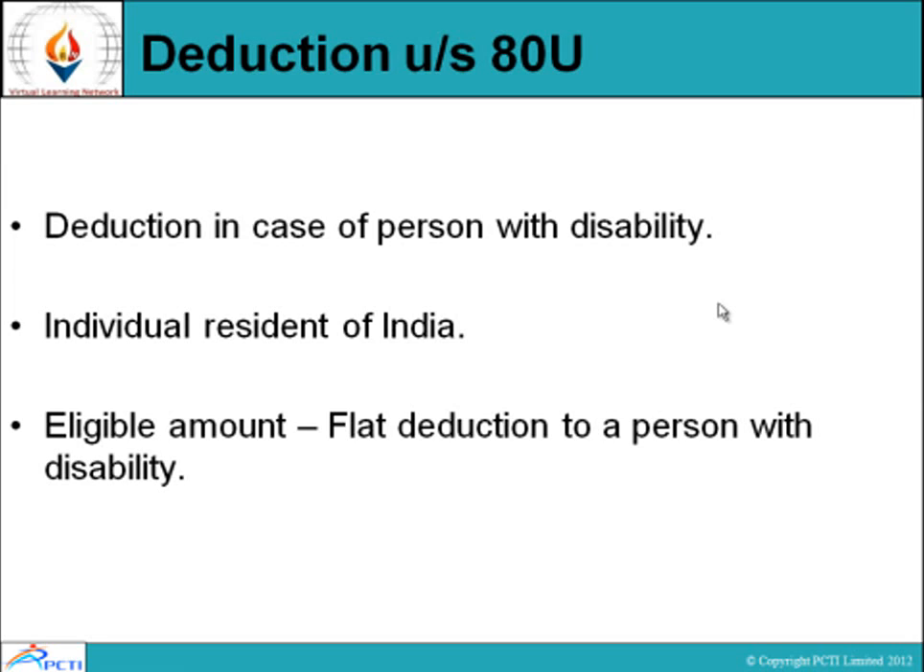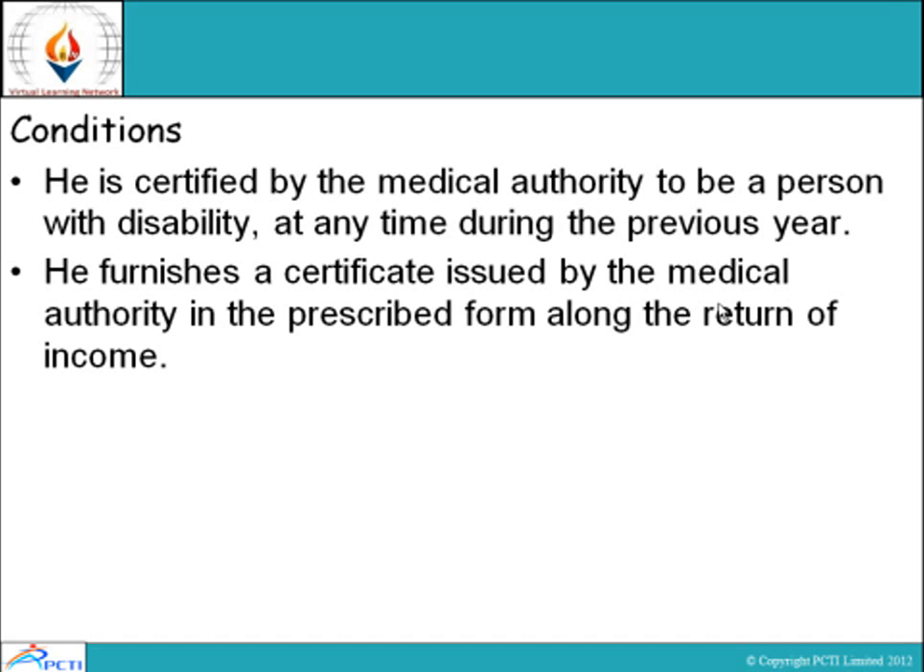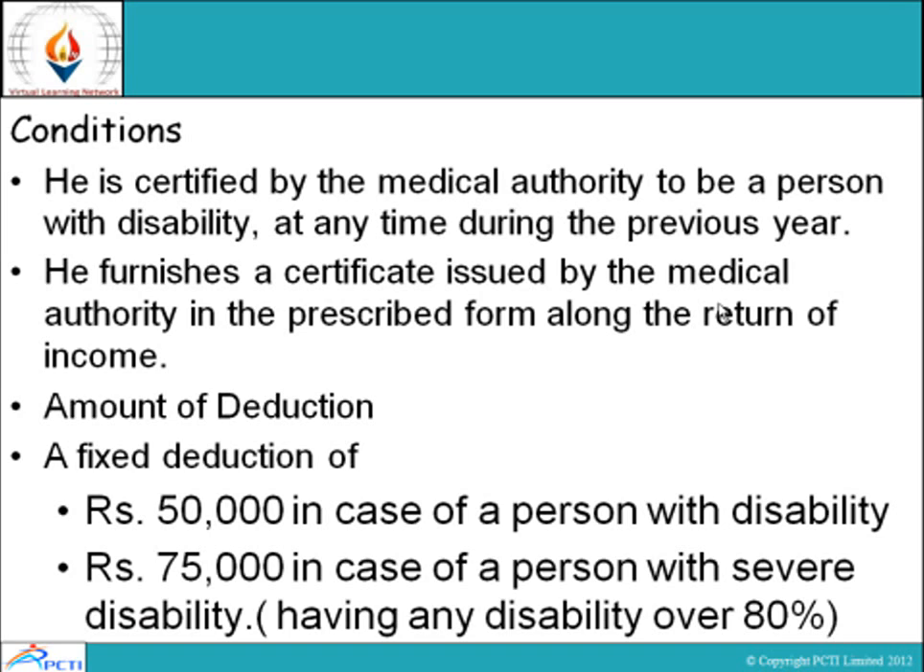And now deduction under section 80U, deduction in case of person with disability, applicable on individual residents of India. Eligible amount: flat deduction to a person with disability. Condition for that: he is certified by the medical authority to be a person with disability at any time during the previous year. He furnishes a certificate issued by the medical authority in the prescribed form along with the return of income. Amount of deduction: a fixed deduction of rupees 50,000 in case of person with disability, rupees 75,000 in case of person with severe disability having any disability over 80%.